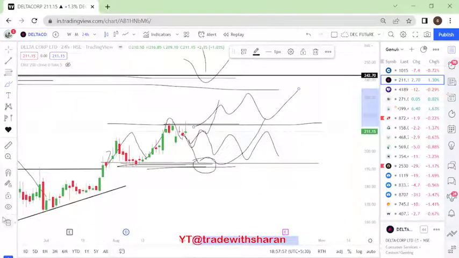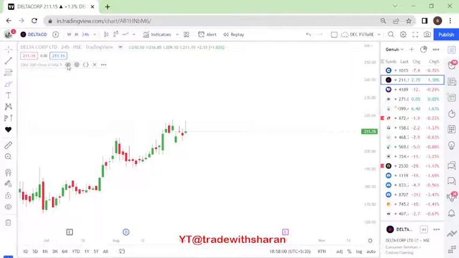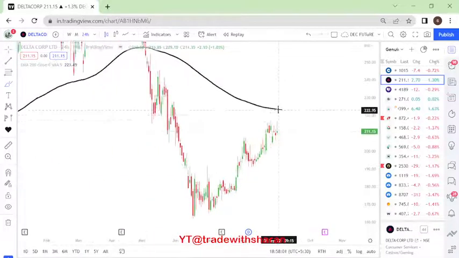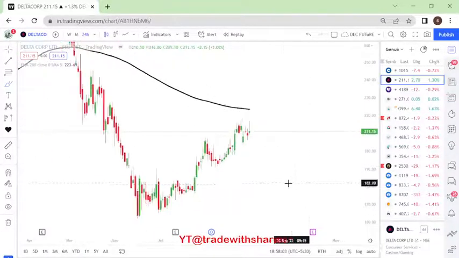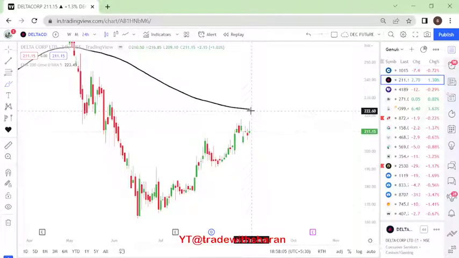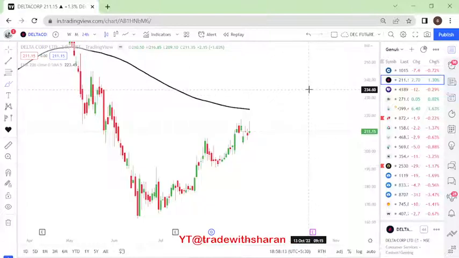Is there anything else I can see? Moving averages, right? If you see, it is still below the 200-day moving average, which might act as a resistance in the coming days. Once it breaks the 200 moving average, we can look forward to buying it again.